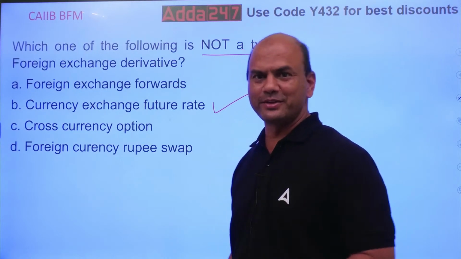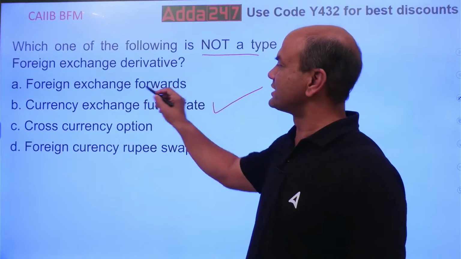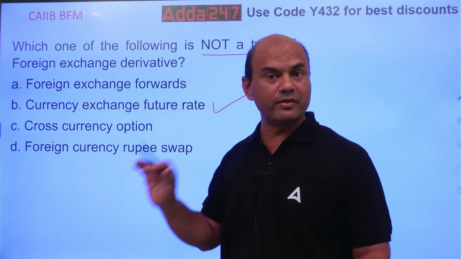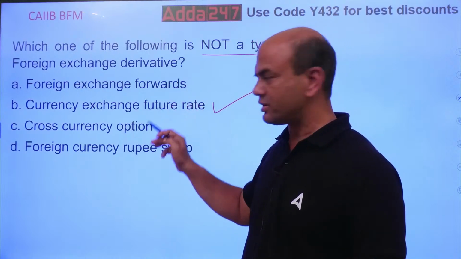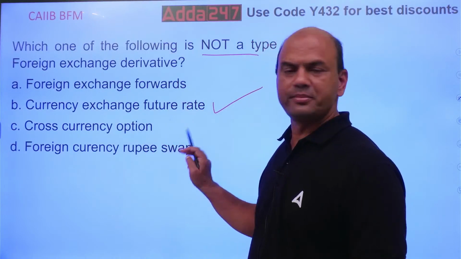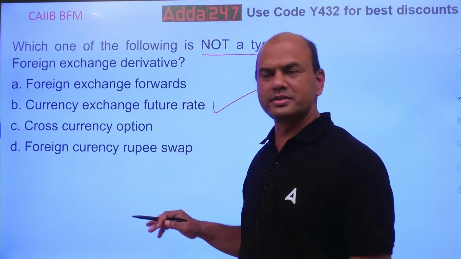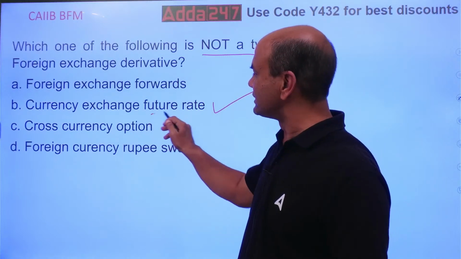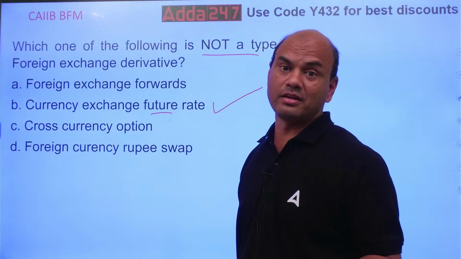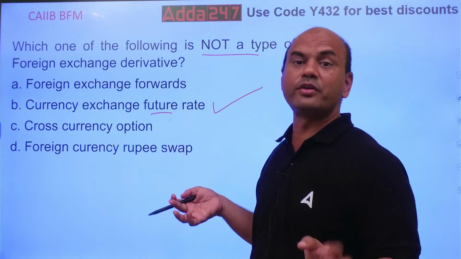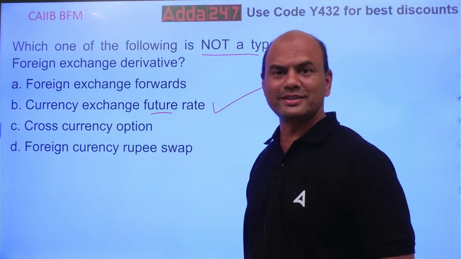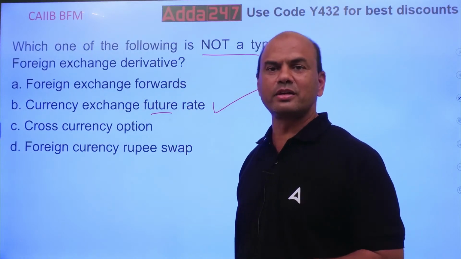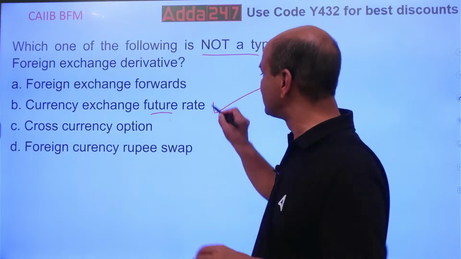Okay, let me explain you. See this. Foreign exchange forward. Forward is a type of derivative. Kindly note. These are all the names of the derivatives. Forward, option, swap. Even future is a derivative. This is also a derivative. Then you will say, sir, if this is a derivative, then how are you saying that it is not a forex derivative? Because the real catch over here is this.